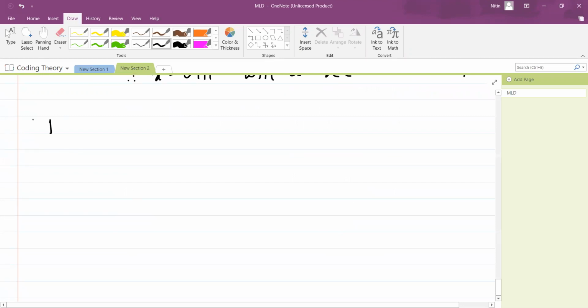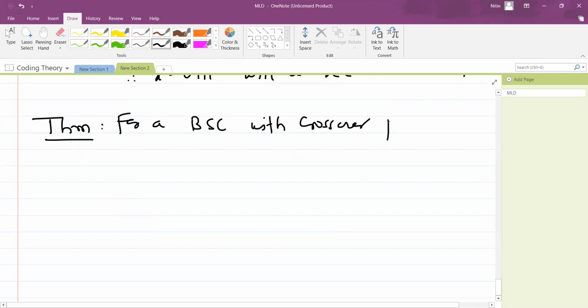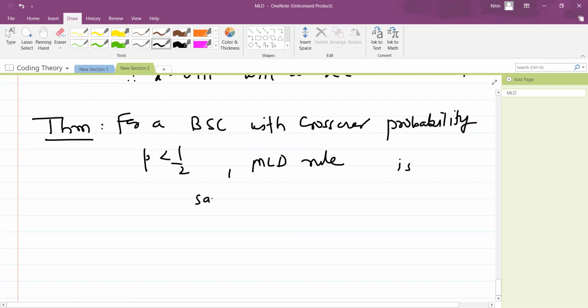The theorem is like this. Theorem: for a BSC with crossover probability p less than half, the MLD rule is the same as the MDD rule. Crossover probability means the error probability. It's a very nice kind of thing.